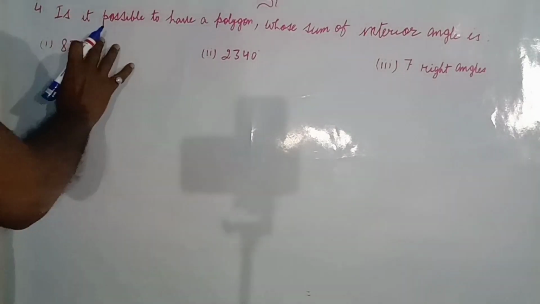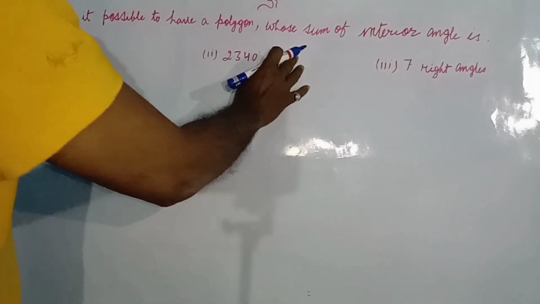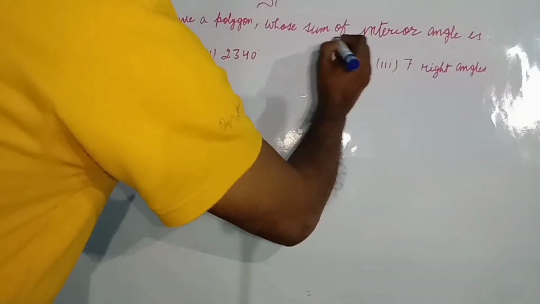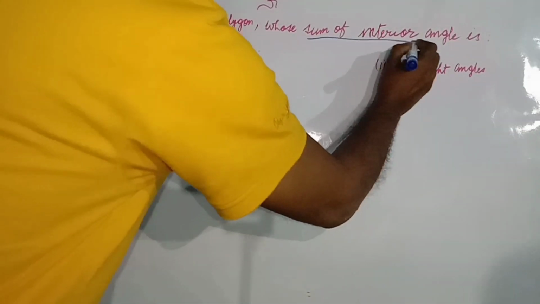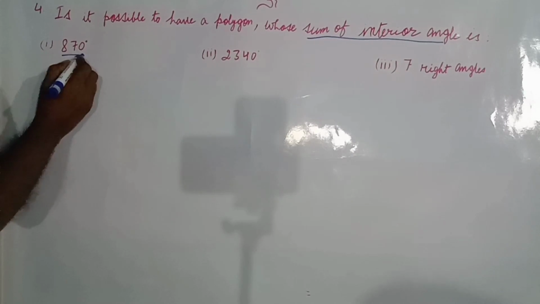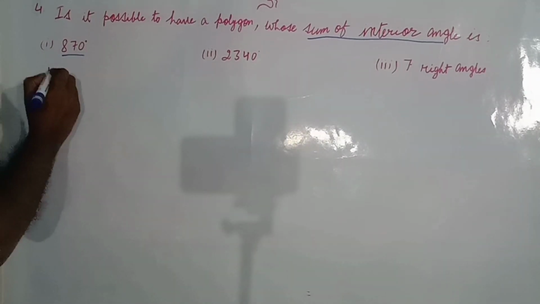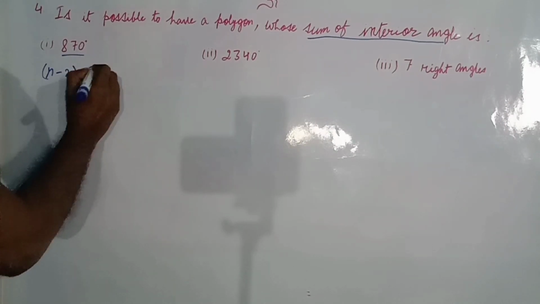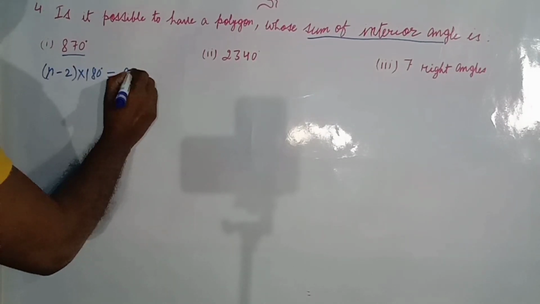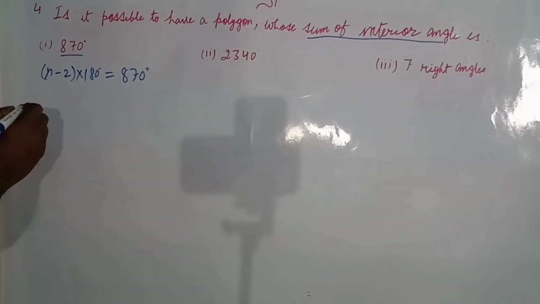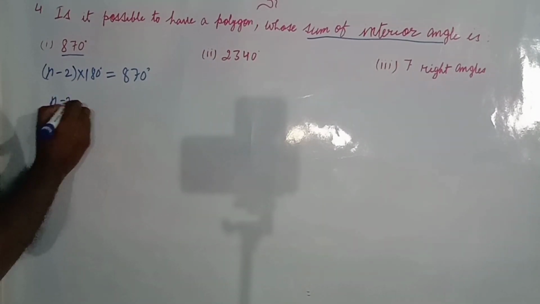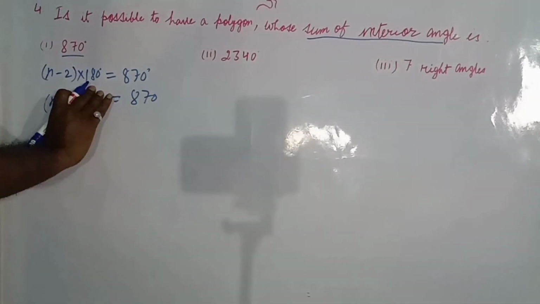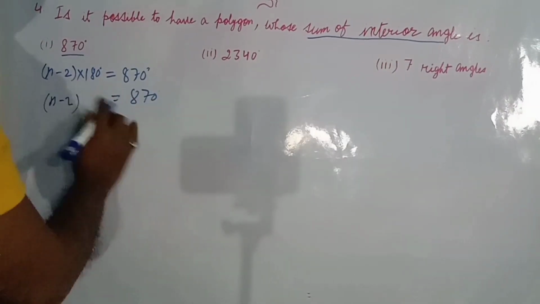And the next question is: is it possible to have a polygon whose sum of interior angles is 870 degrees? So we see that it is the sum of interior angles. Now we will use the formula n minus 2 into 180 degrees, and that is given as 870 degrees. See, n minus 2, once again 180 degrees will be transposed from here to here.